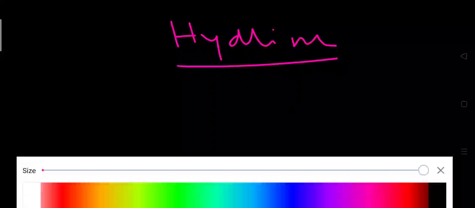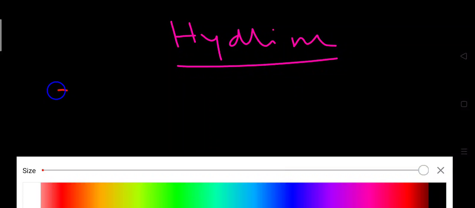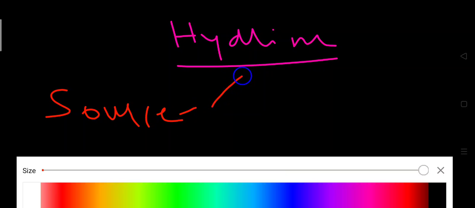Continuing with hyaline arteriosclerosis, the question comes to our mind: what is the source of the hyaline material which causes hardening of the artery? Various hypotheses are proposed.